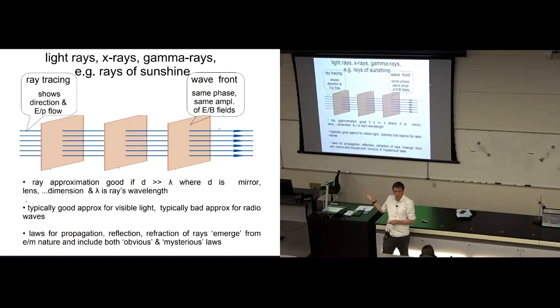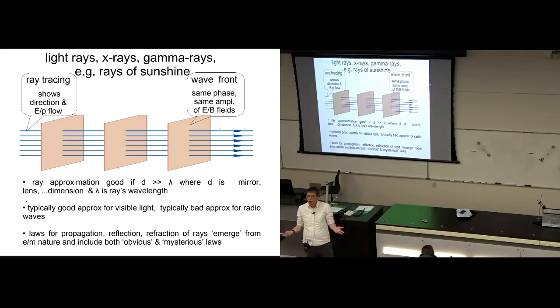We're not going to prove that the laws emerge from the electromagnetic nature of light and matter. Rather, we're just going to write down the laws for propagation, reflection, and refraction. In one case, you'll just think, well, this law is obvious, why did you make such a law out of it? In another case, you're probably going to think, where on earth did that law come from? But all of them do come out of the electromagnetic nature of light and matter.